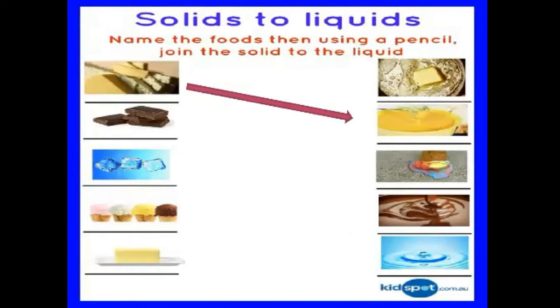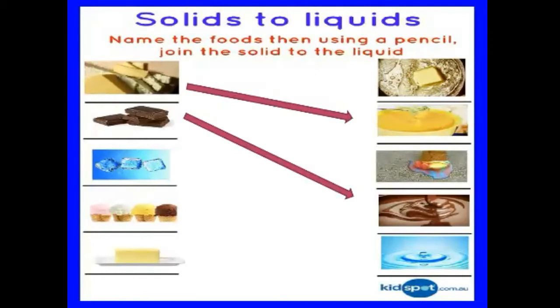Chocolate. When you keep the chocolate in the freezer, it will look the same. But when you take it out of the freezer and keep it in a hot place, what will happen? It will change and turn into melted chocolate.